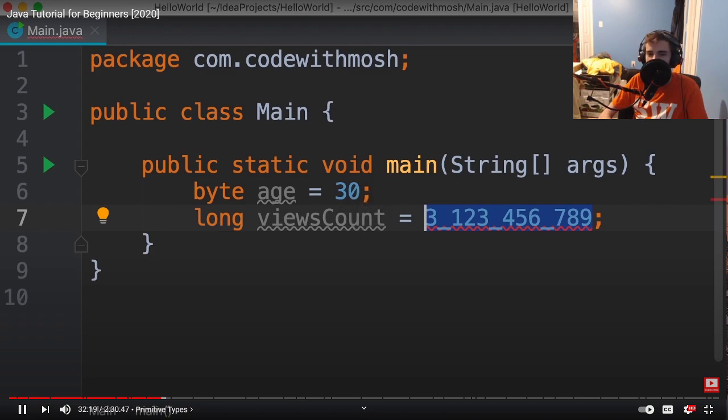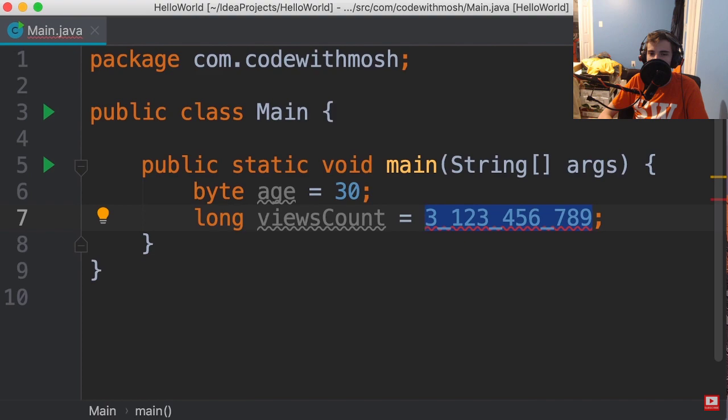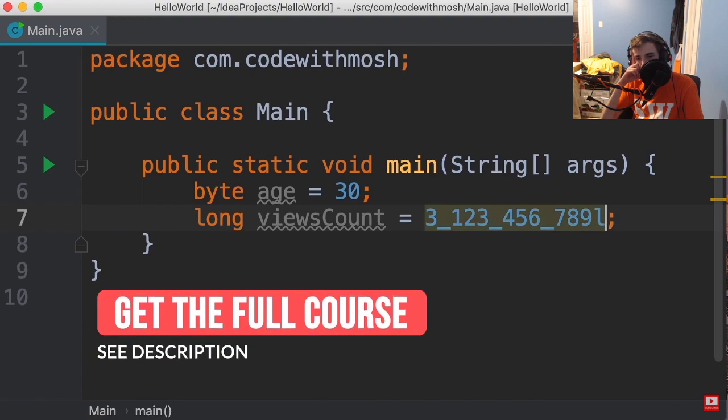The compiler sees this value as an integer, and it thinks this value is too large for an integer. To solve this problem, we need to add an L as a suffix to this number. We can use an uppercase or a lowercase l.